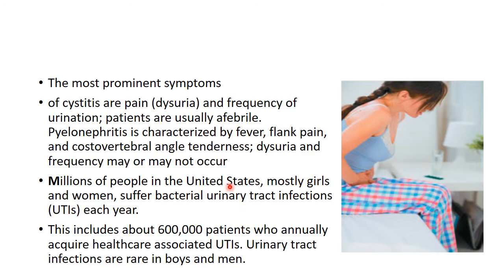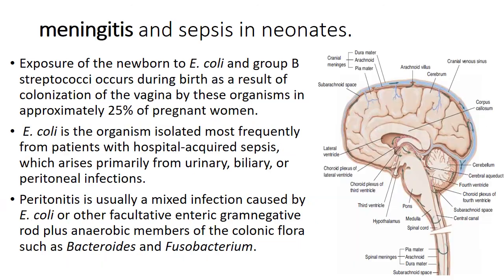Millions of people in the United States, mostly girls and women, suffer from bacterial urinary tract infection each year. These include about 6 lakh patients who annually acquire healthcare associated UTIs. Urinary tract infections are rare in boys and men. Why? Because men do not have a short urethra, they have a long urethra.